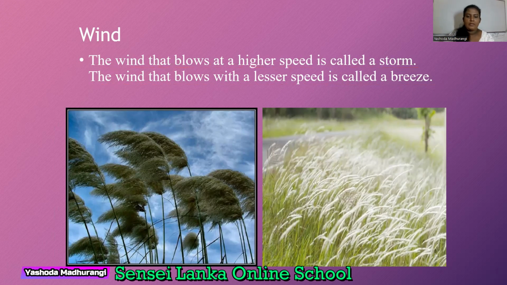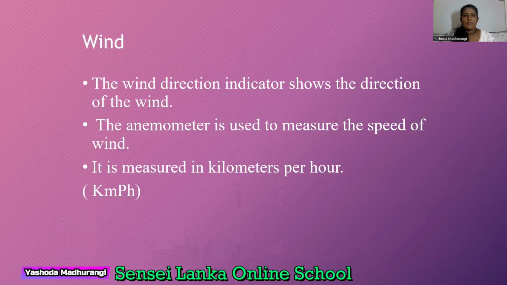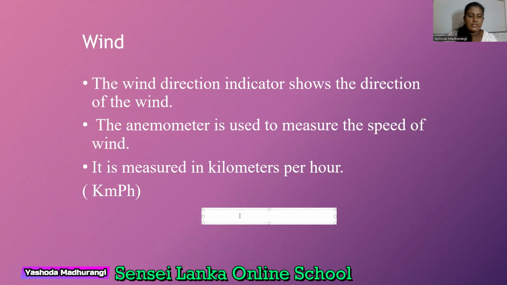Yes, okay. So now come to this note. It is about wind. The wind direction indicator. It is an instrument. What do we call instrument?